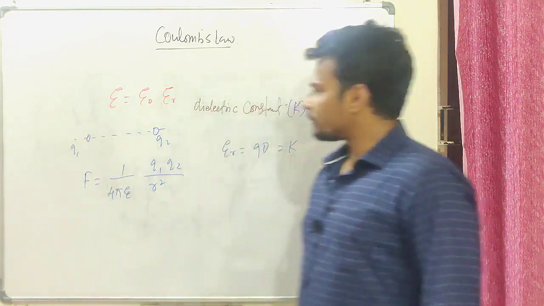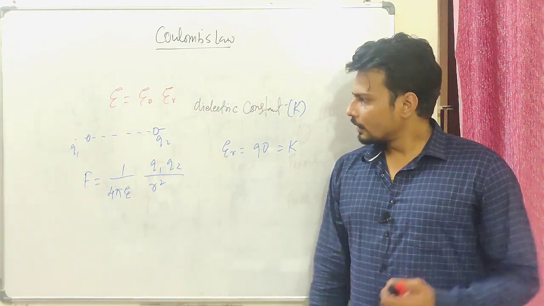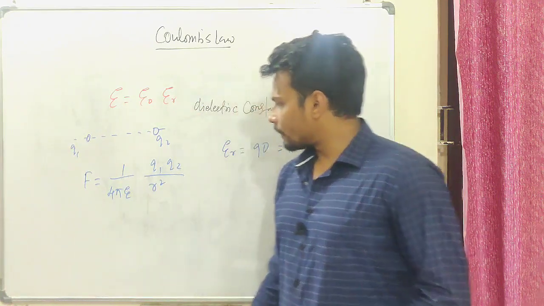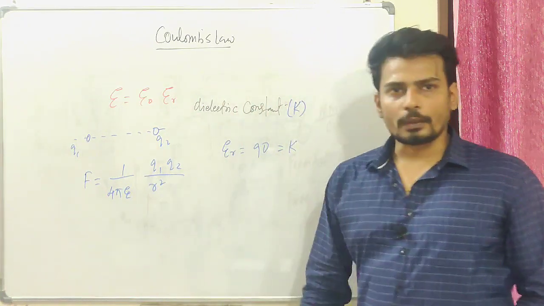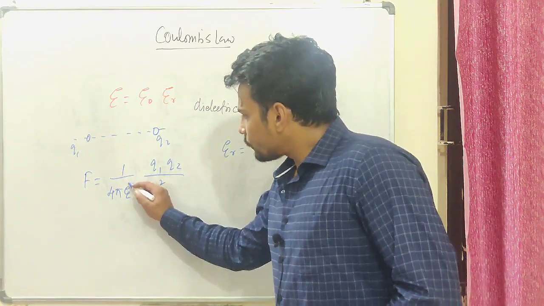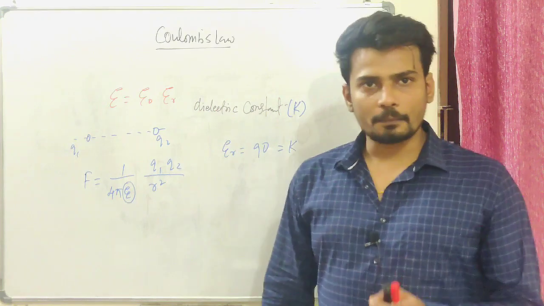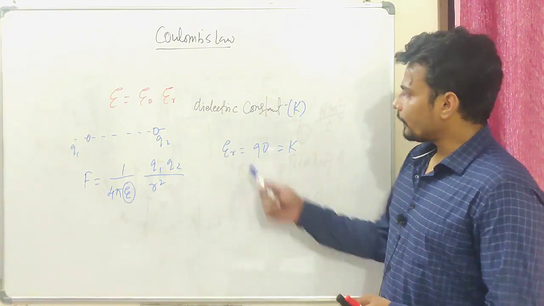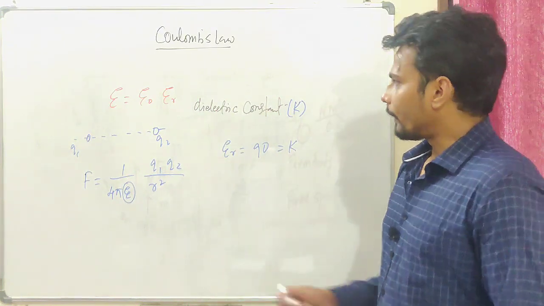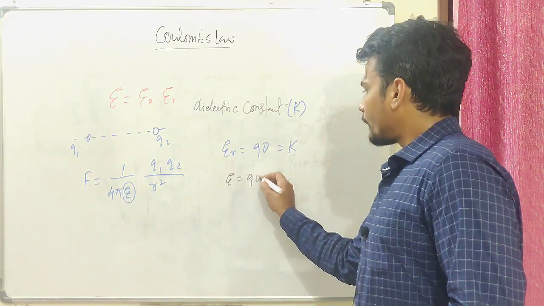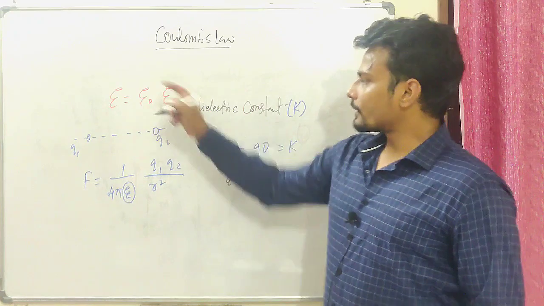Irrespective of the nature of the charge, be it positive or be it negative, in free space the force will be given as 1 over 4 pi epsilon naught Q1 Q2 by R square. So we have to write it. We know that the formula says it should be 4 pi epsilon naught, right? Over here, if ER is 90, then the value of this epsilon should be how much? It should be 90 times epsilon naught.